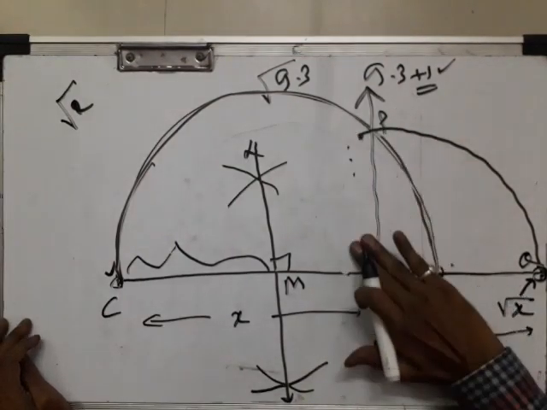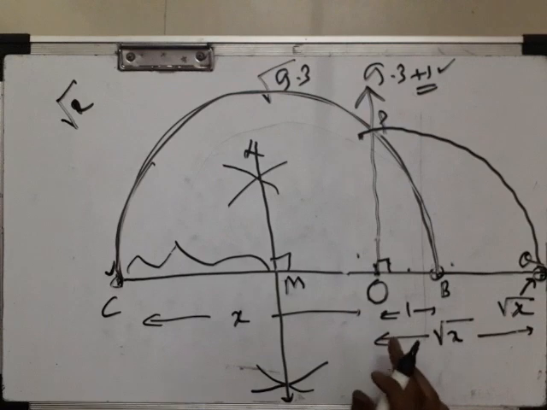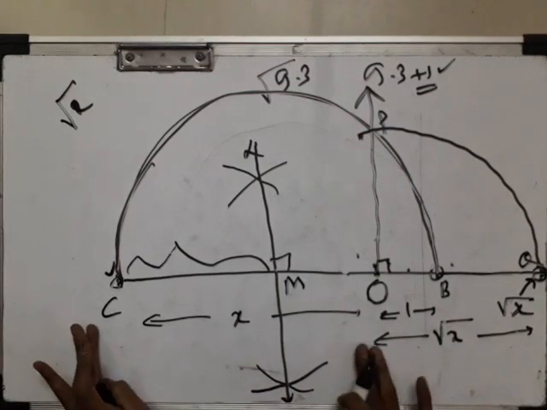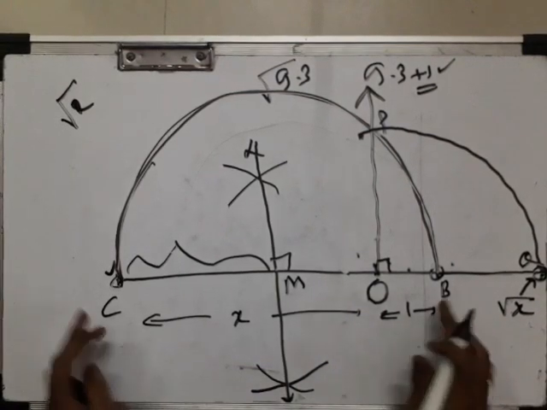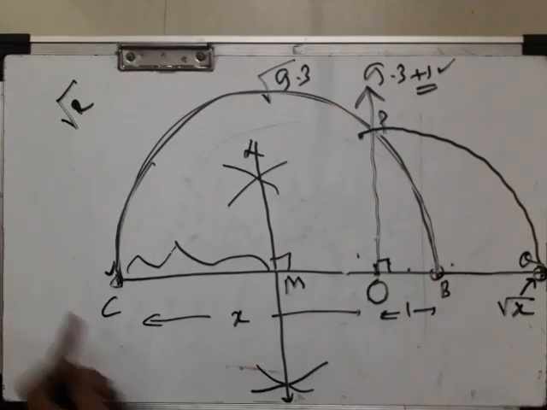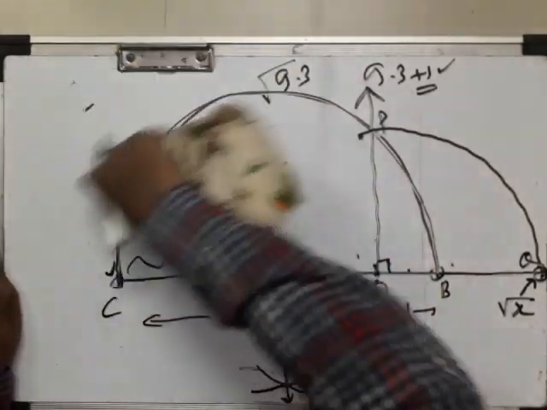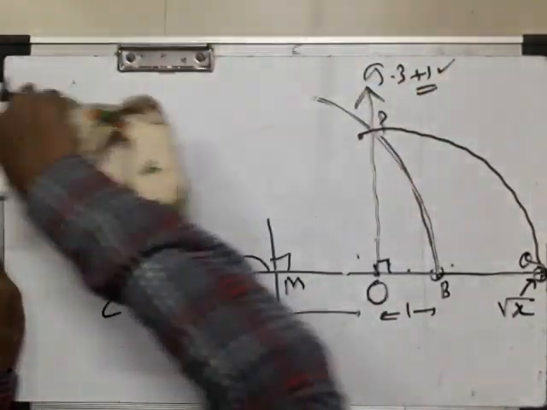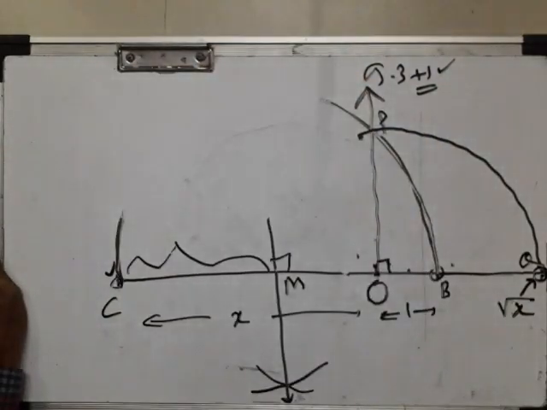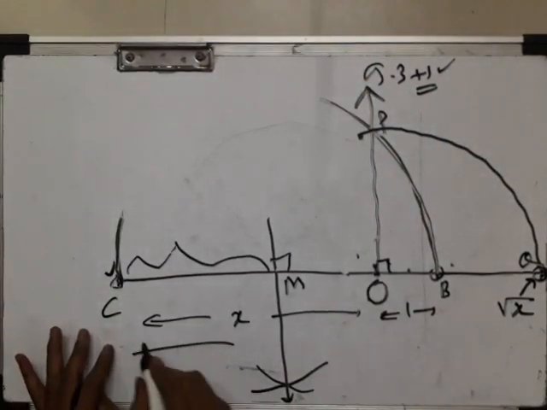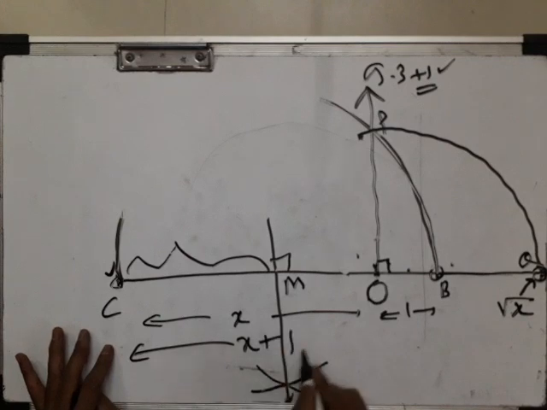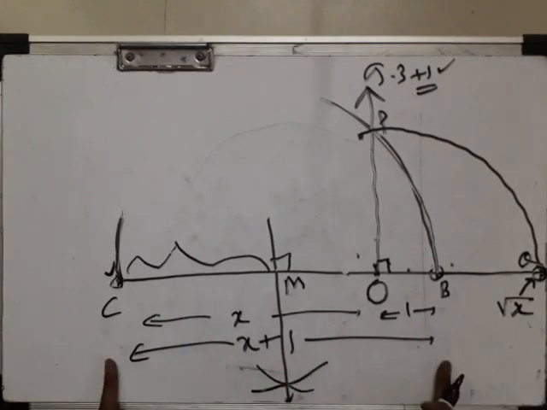So see the explanation. Now take this distance CB. Not required this part, because we don't have that much space to write on the board. Now total distance CB is x plus 1. C to B is x plus 1.